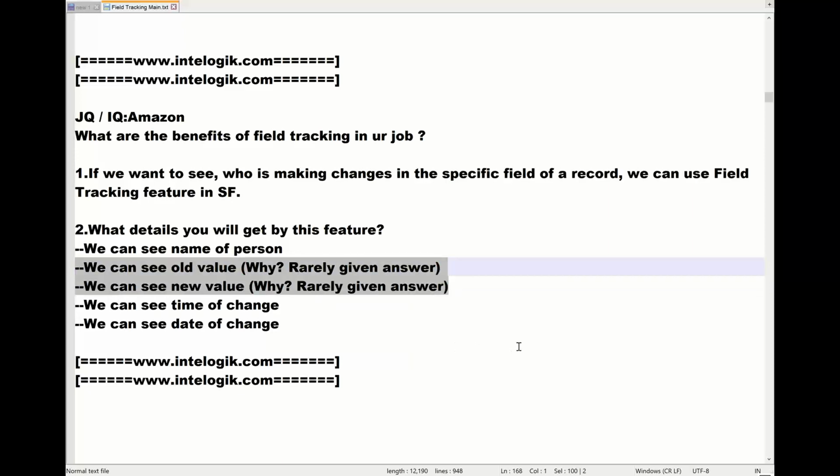By the way, why do we need to check the old value or the new value? Please tell me, can you give the answer? We sometimes need to know the old value and the new value. My question is, what is the benefit of the old value and new value? Why do we need to worry about that?